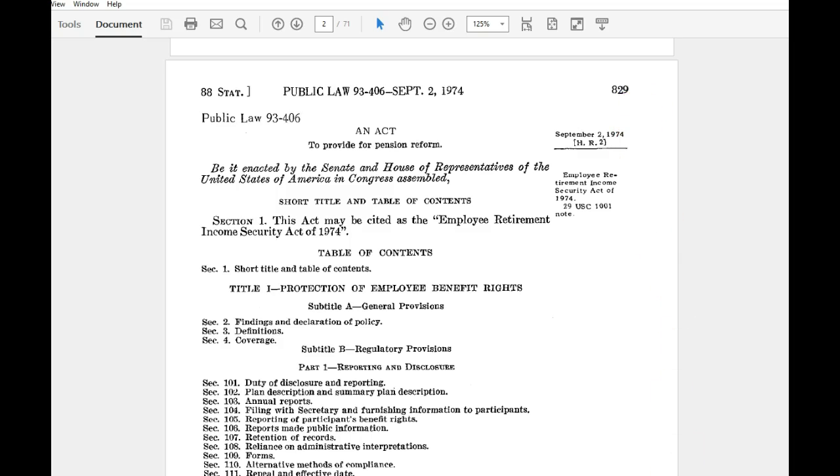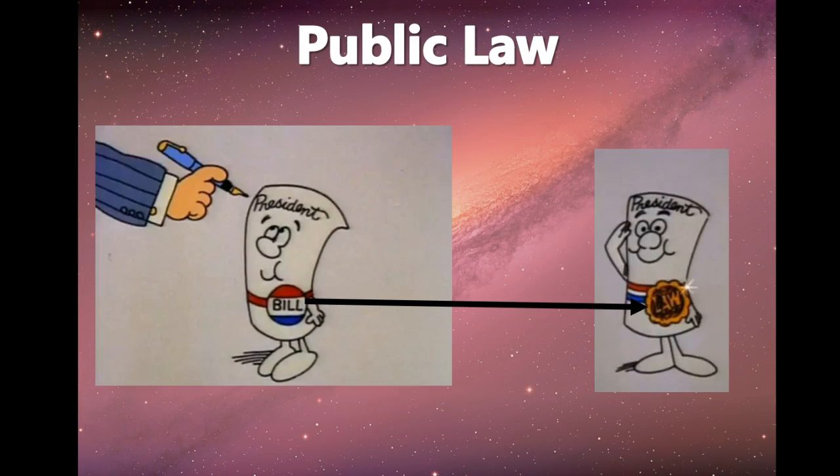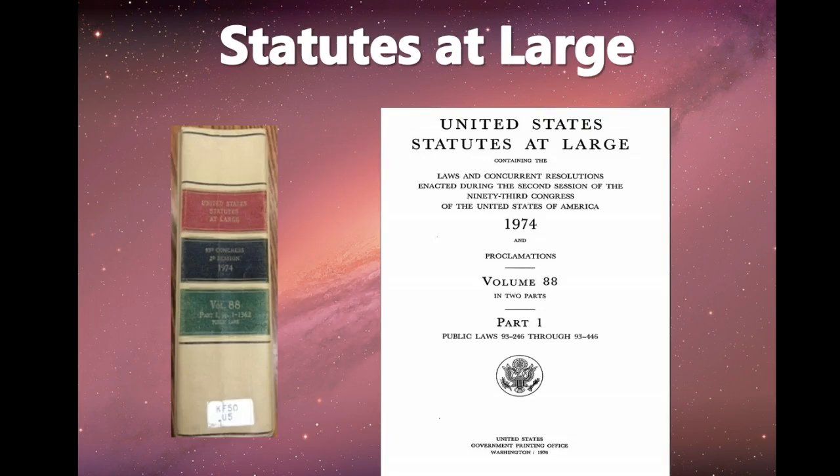So let's get to know our planet a little bit better. So our planet, Statutes at Large, would look like this if you looked for it on the shelf. In print, you will also find Statutes at Large in a bunch of different places online. But in print, if you were to turn to the title page, the first page, we would get to know a little bit more about volume 88 of the Statutes at Large.